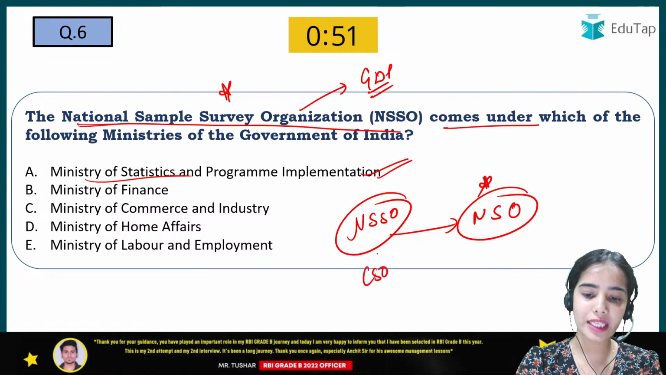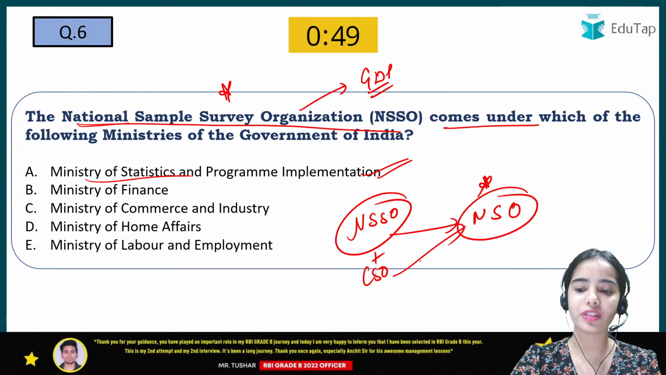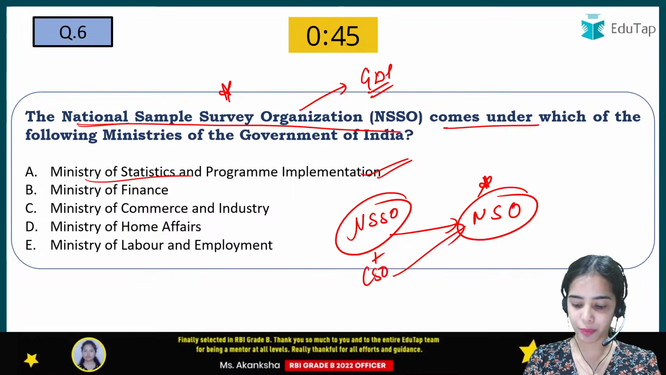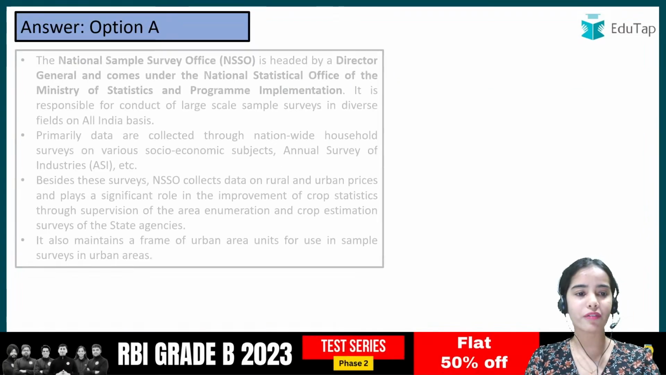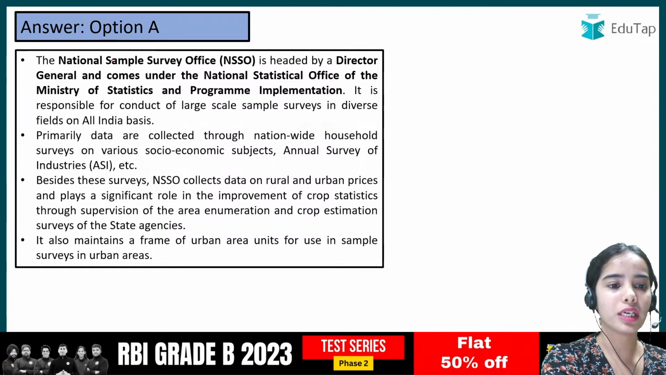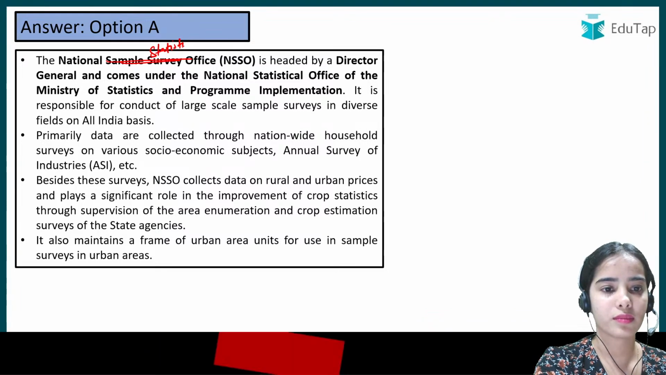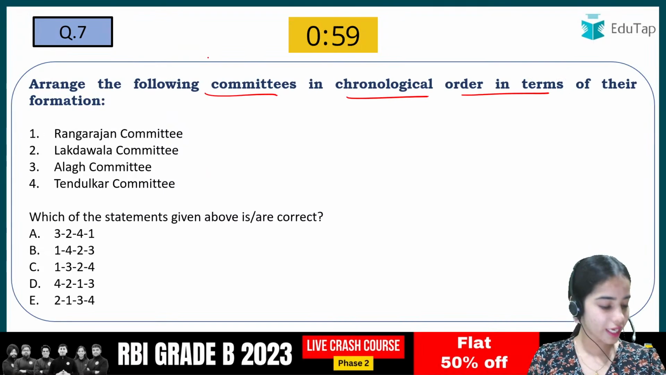So the CSO and the NSSO got merged, and now we have the NSO that is under the Ministry of Statistics and Programme Implementation. Okay. So yes, you need to have the basic understanding of this. So here it should be National Statistical Office. Okay.